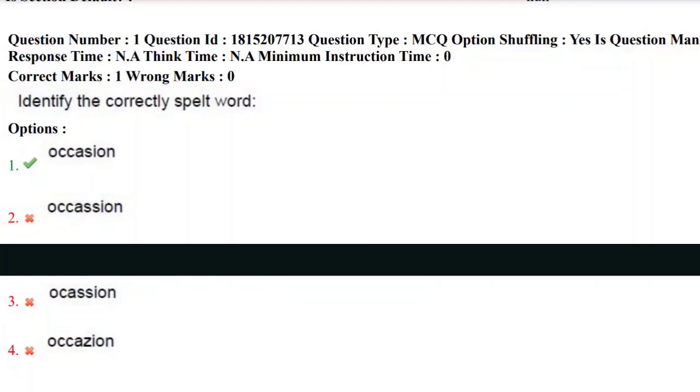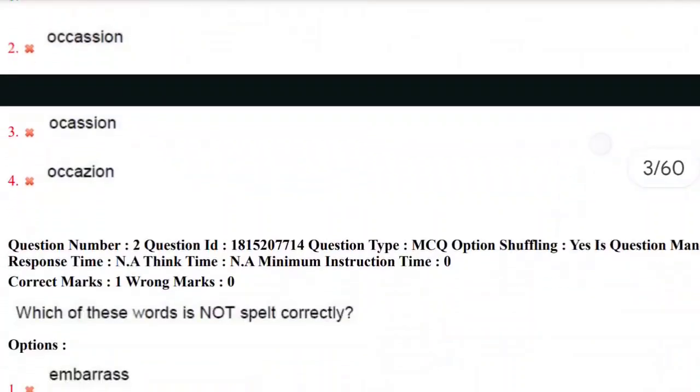OCCASION. Don't get confused with double S. Here we have the chance to get confused that occasion will have two S's. So don't get confused. The correct answer here is single S, that is occasion, which means a particular event or time when something happens. The first option is the correct answer. Let's move towards the next question.